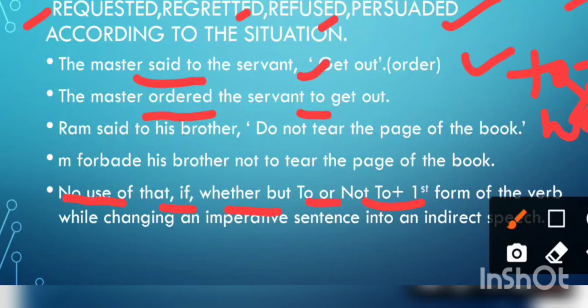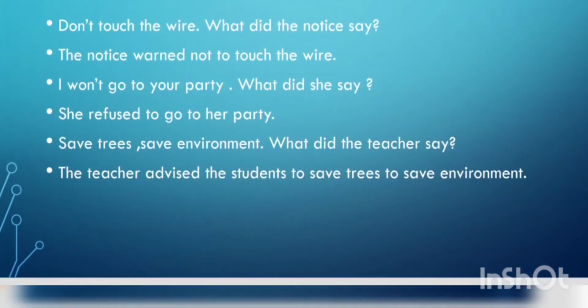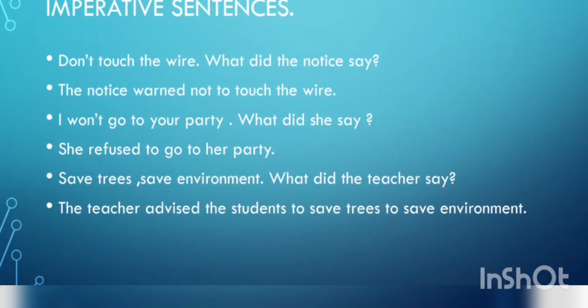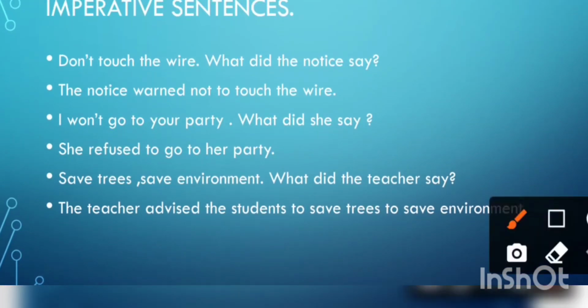Next example, Ram said to his brother, do not tear the page of the book. Now here Ram does not want his brother to tear the page. So Ram forbade. When you don't allow or permit anyone, you use the verb forbid. Ram forbade his brother, and do not will be converted into not to tear the page of the book. I have told you just now, do not will be converted into not to in negative sentences.